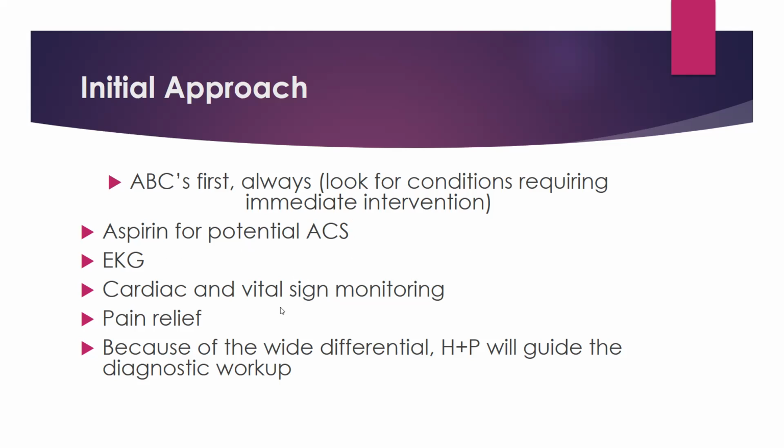As there is a wide differential diagnosis for chest pain, you would guide your approach with necessary investigations and history taking, then you would decide what the diagnosis is, and then you would start specific treatment.